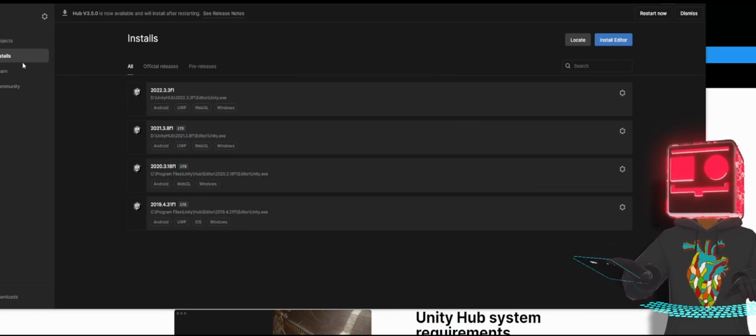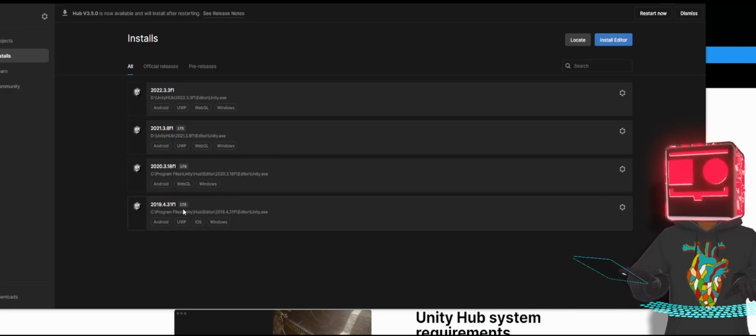Once it's done installing, you have to come under Installs, so it will list the editors that you have. I have different editors here. I need to update this one to the long-term support, because this one is the only one that is not long-term support. But I've got the 2020. I think I need to remove this one because mostly I work inside 2021. And 2019.4, I use it for VRChat.